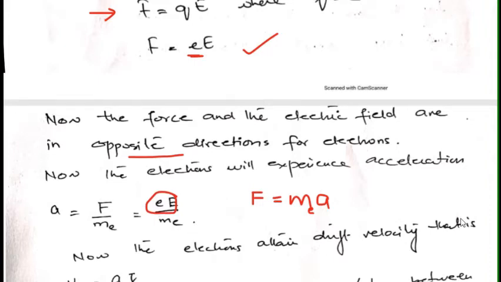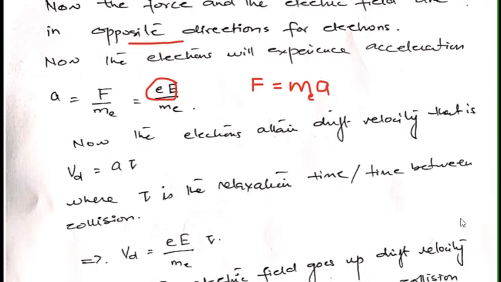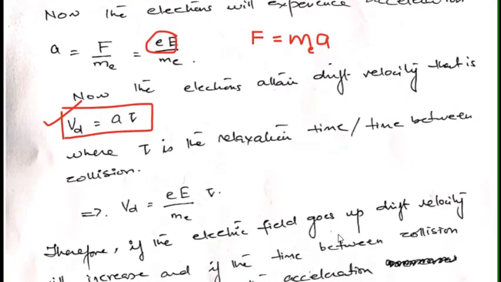So now the electrons attain a drift velocity, that is Vd equals a tau. Vd is for drift velocity, a is for acceleration, and tau is the relaxation time. So we can write the same equation in the form of Vd equals capital E over me into tau. So if we want to calculate drift velocity, and we have relaxation time and acceleration of the electrons, we can calculate using this formula.